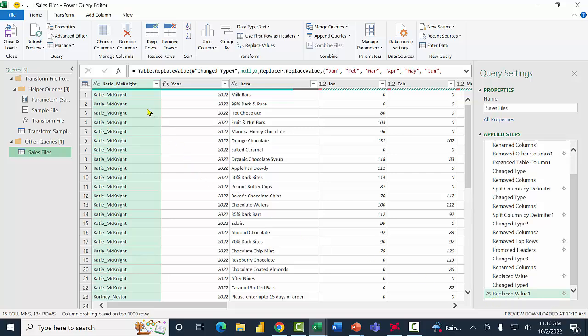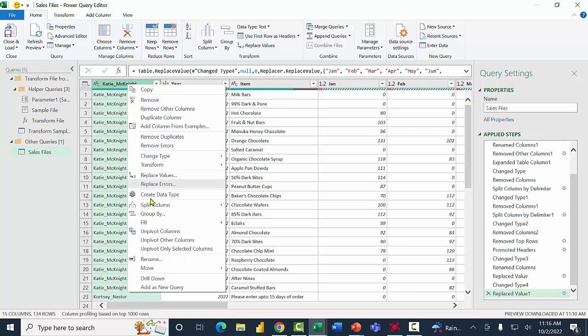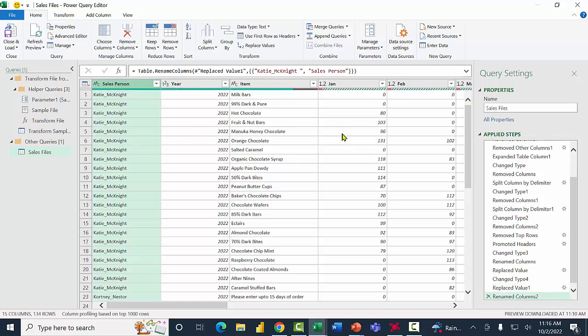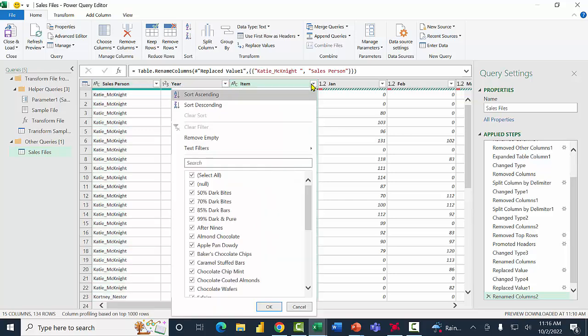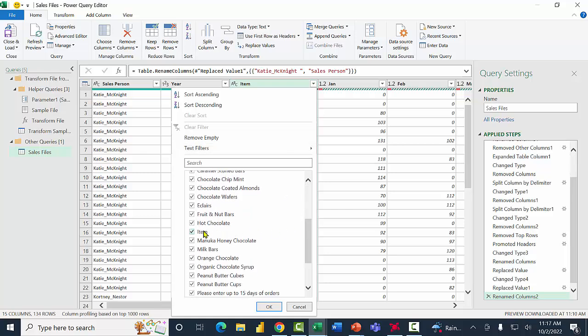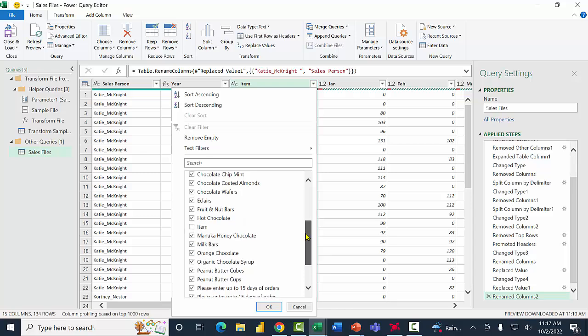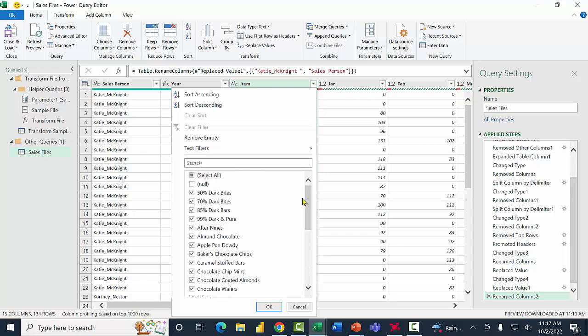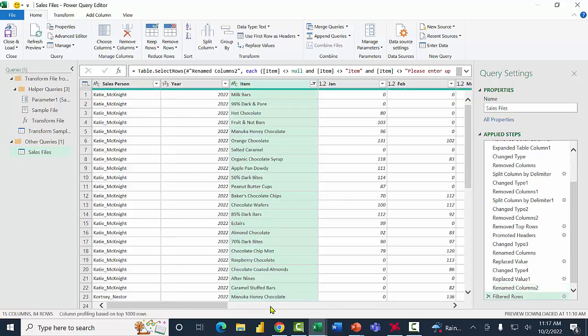Now, first of all, I'm going to right click on that column, and I'll pick rename. I'll call that one salesperson. Good. Now, I'm going to click on the pull down where it says item, and then we can sort and filter that field. So I'm going to uncheck the ones that say null, the ones that say item, the ones that say please enter, and the one that says salesperson. So in other words, I don't want to show those rows. I want to take those away. That'll be good. I'll click OK. So that took those rows away.